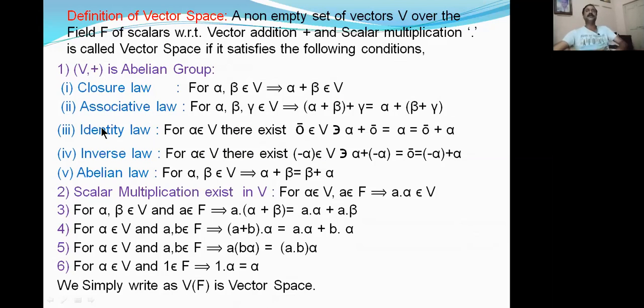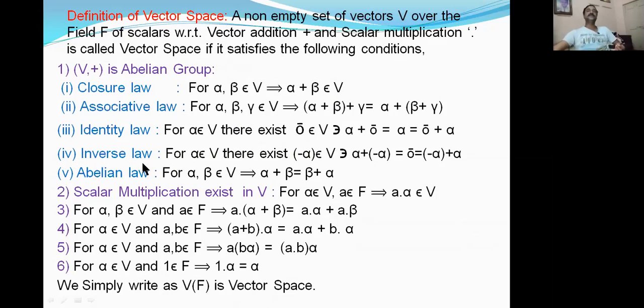The third one is the identity law. For this identity law, we take only one element in V. For alpha belonging to V, there exists an element 0 bar, because we generally denote the additive identity with 0. But here V contains only vectors, so I am denoting this zero vector as 0 bar. 0 bar belongs to V such that alpha plus 0 bar is equal to alpha, which is equal to 0 bar plus alpha. This is the identity law, and 0 bar is said to be the identity vector in V.